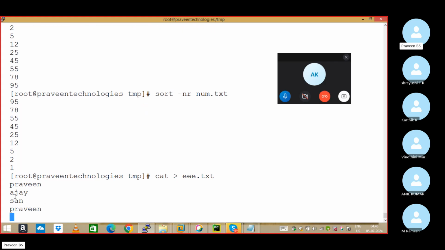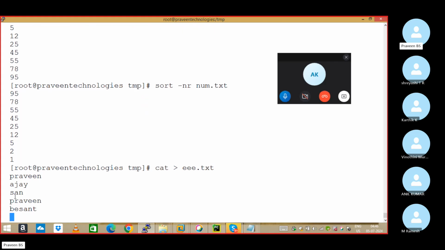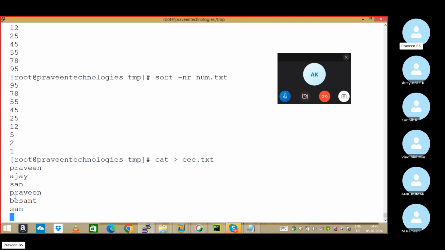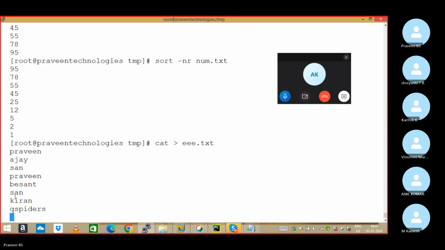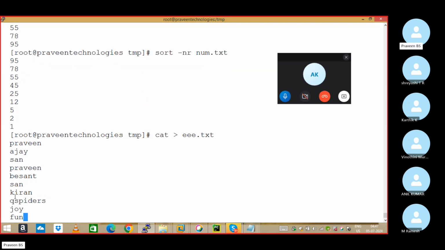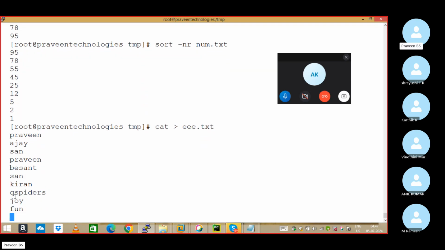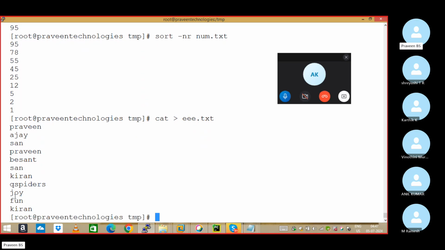Some duplicate content like this. And again I'll do Santosh, Kiran, plus Joy, Fun, and again Kiran. Create a file like this, with multiple repeated contents. Don't create the repeated contents sequentially.